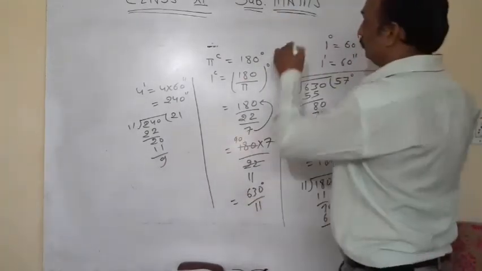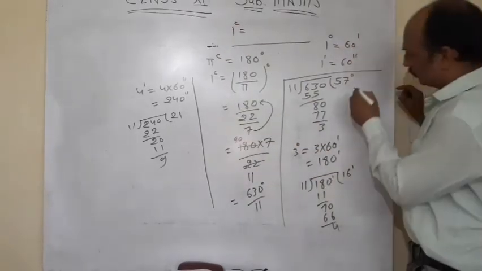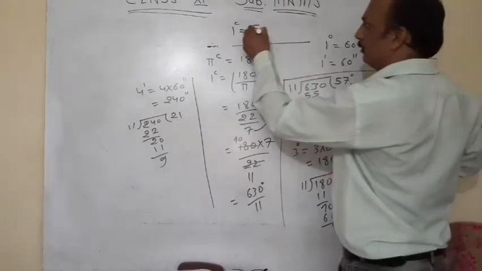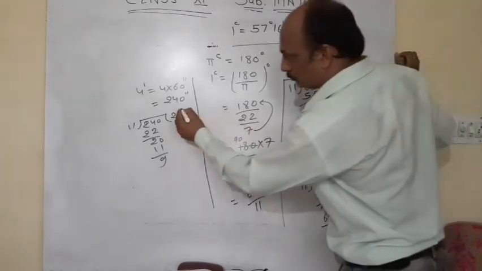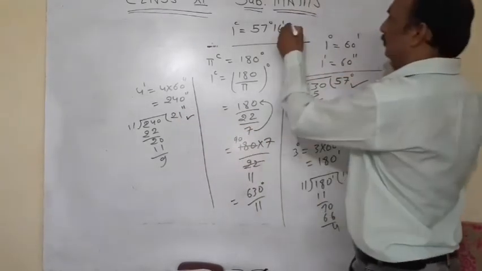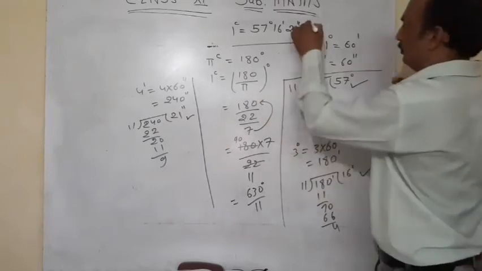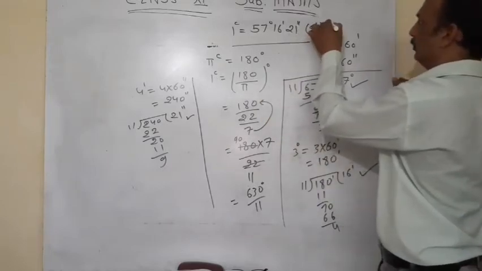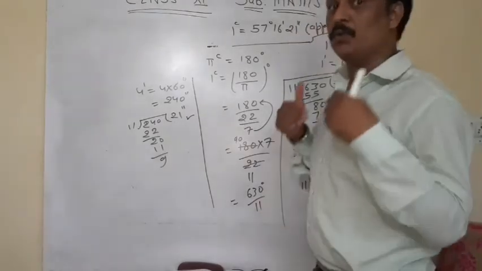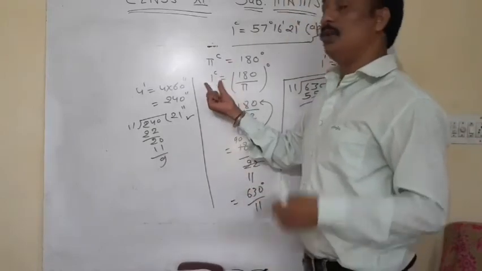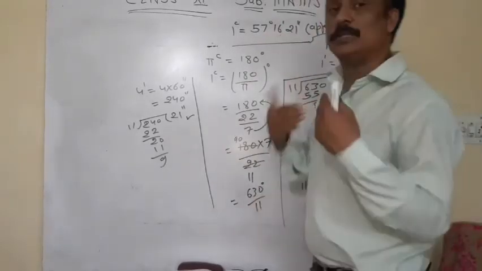Now we can say 1 radian is equal to 57 degree, 16 minute, 21 second approx. Okay then, now we know the value of 1 radian in degree, it is this. Yes beta, it is an approximate value.